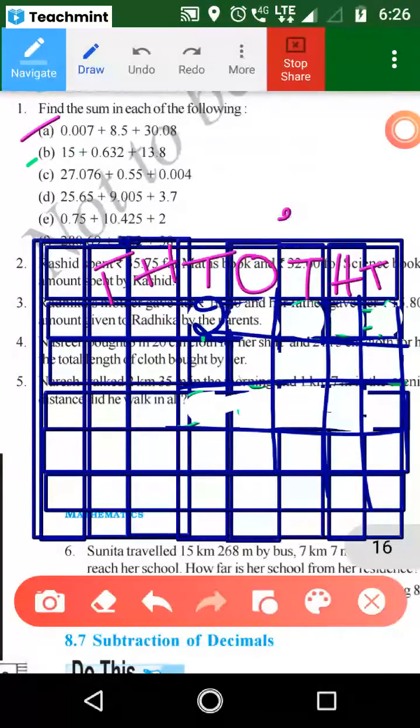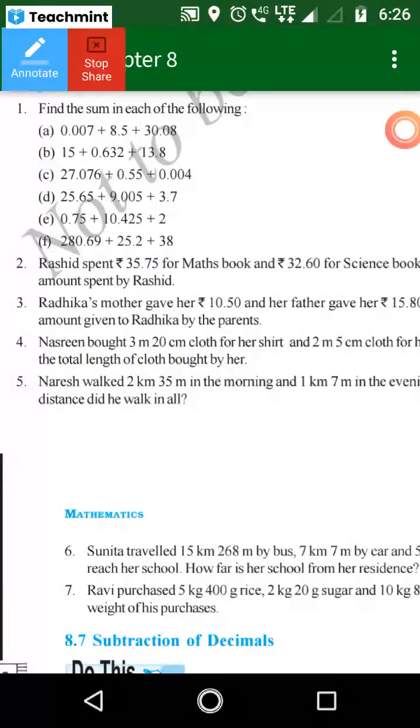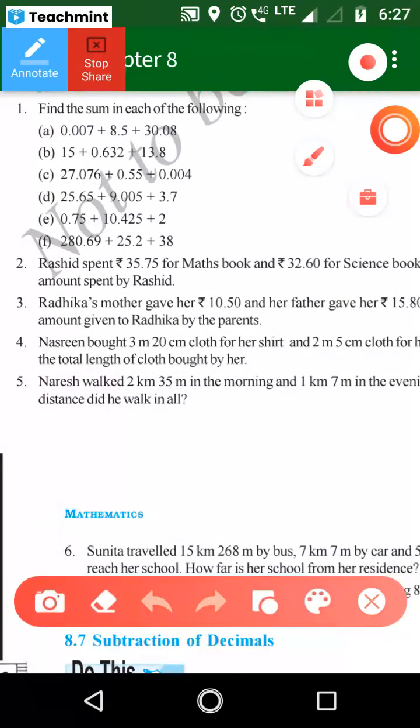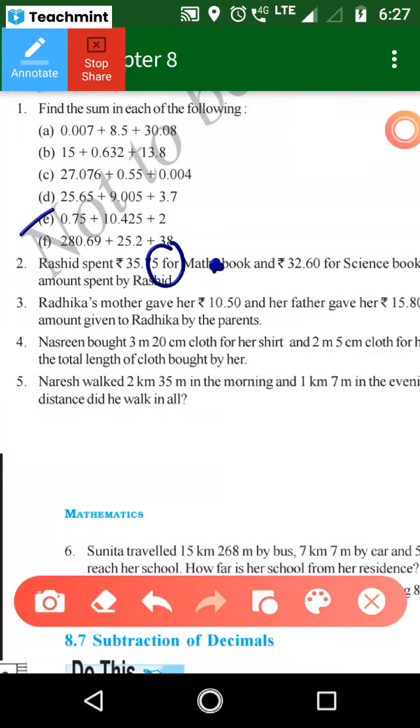E problem. So I just show another method here. Okay. Look at here. I just mention point. 0 you must mention.